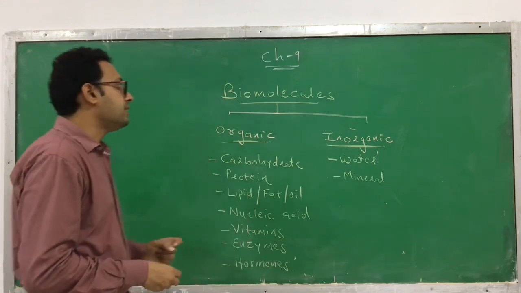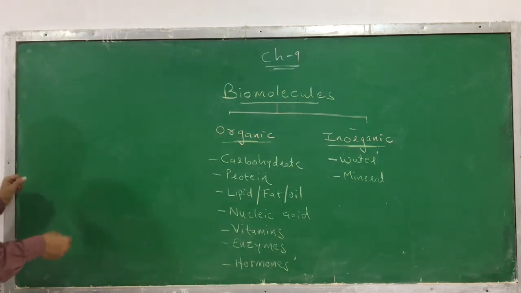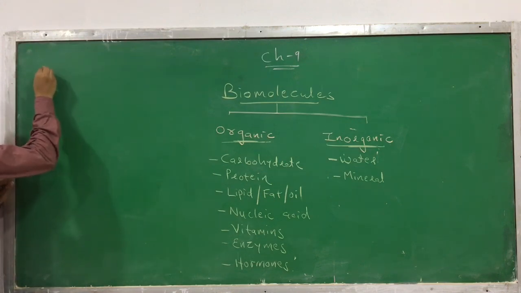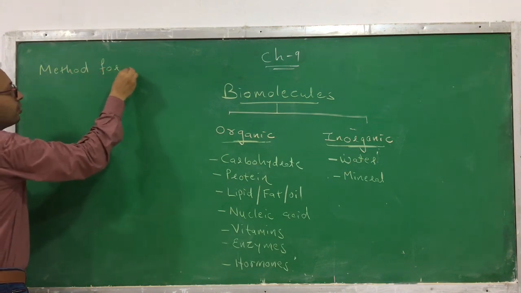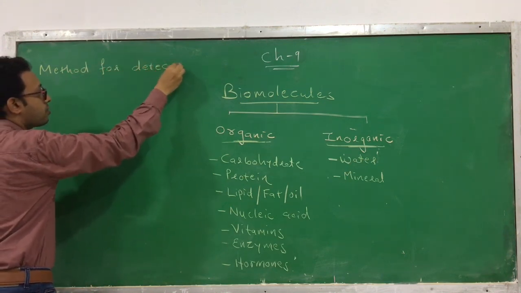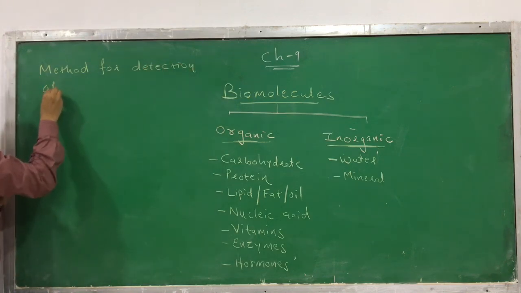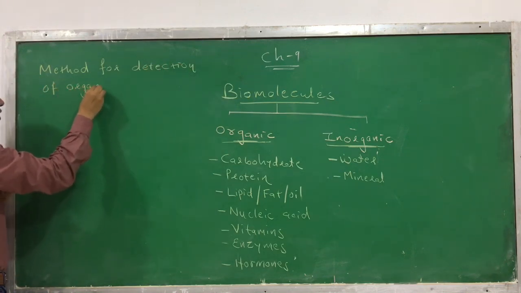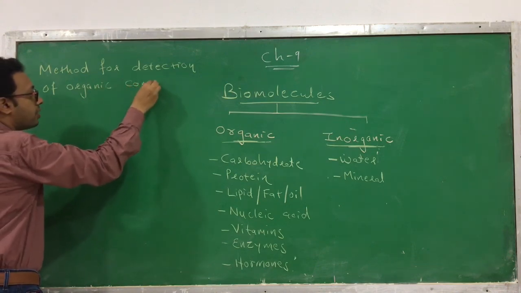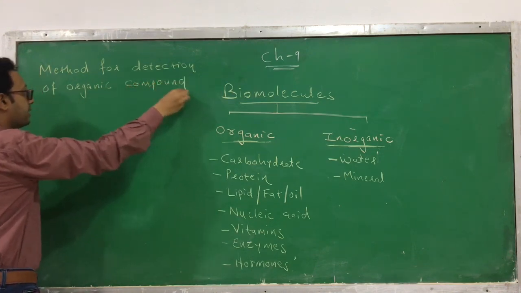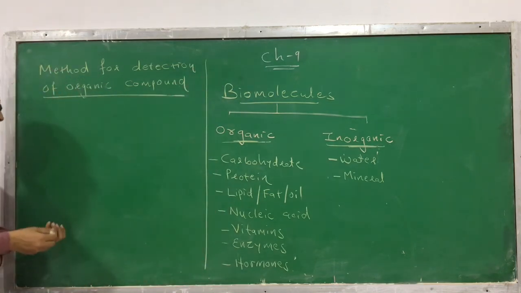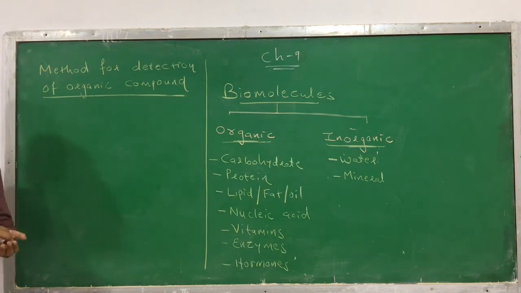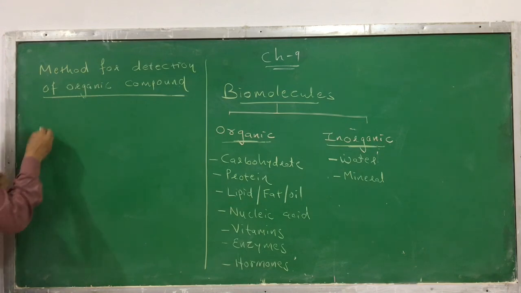So now I am describing the method for detection of organic compounds. How will you analyze which organic compound is present in the living organism? Let's discuss the method you should adopt to find out which organic compounds you can find in the living system. The first thing is that you have to take the living tissues.